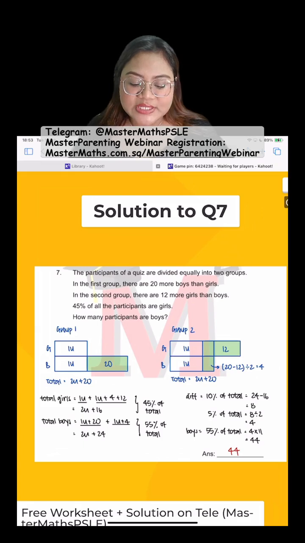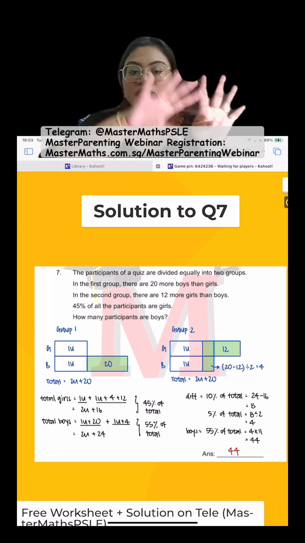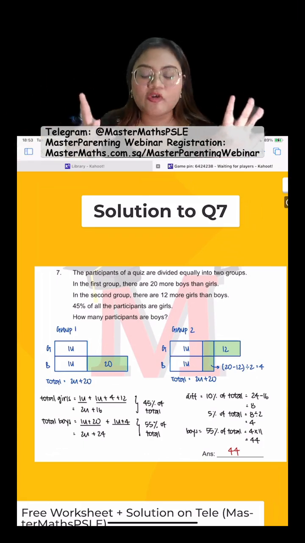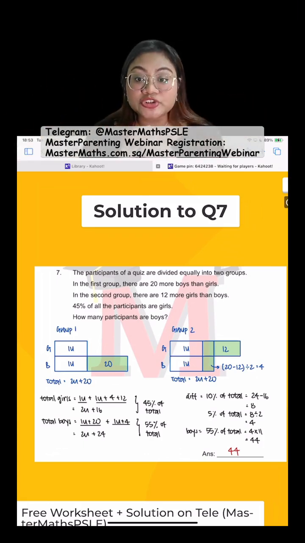Okay? 2 units and extra 20. So from there, I can find out what's my total girls. So girls in group 1, 1 unit. Girls in group 2, 1 unit and 16. So 16 is from the 4 and the 12. Okay, that's 2 units and 16.